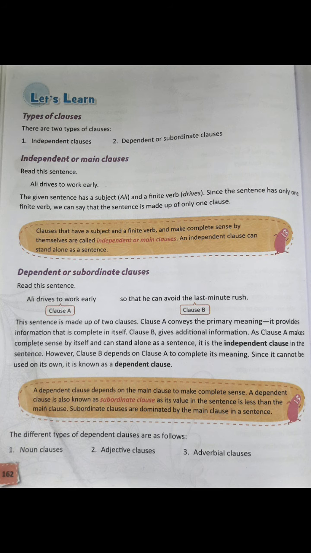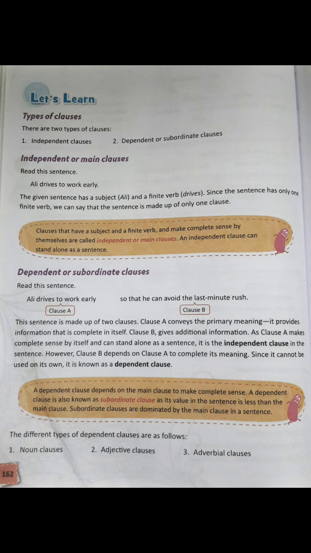Now dependent clause or subordinate clause. A dependent clause is also known as a subordinate clause. Read this sentence. Ali drives to work early. It will be the main clause because we are getting the complete meaning. This sentence makes complete sense. Ali drives to work early. And clause B, the second part, so that he can avoid the last minute rush. So this sentence is made up of two clauses.